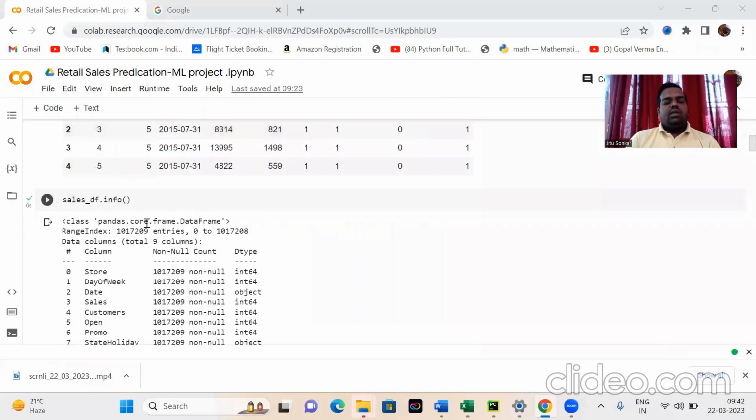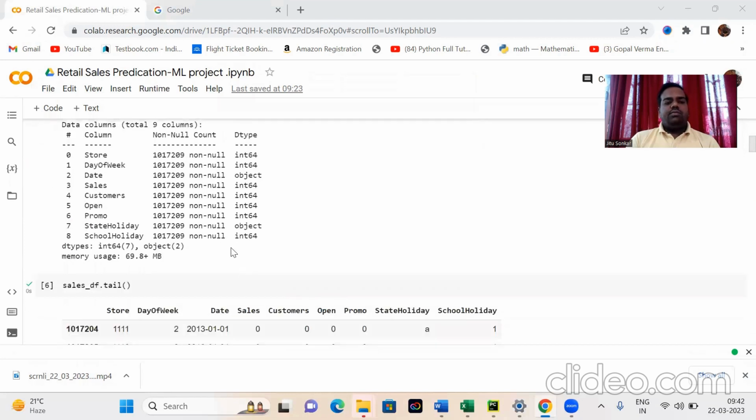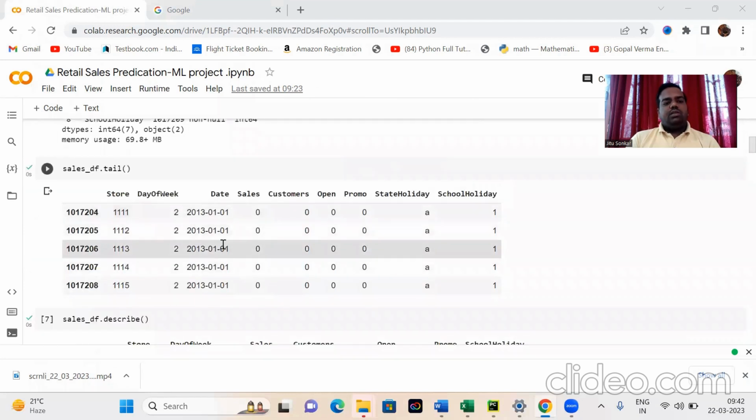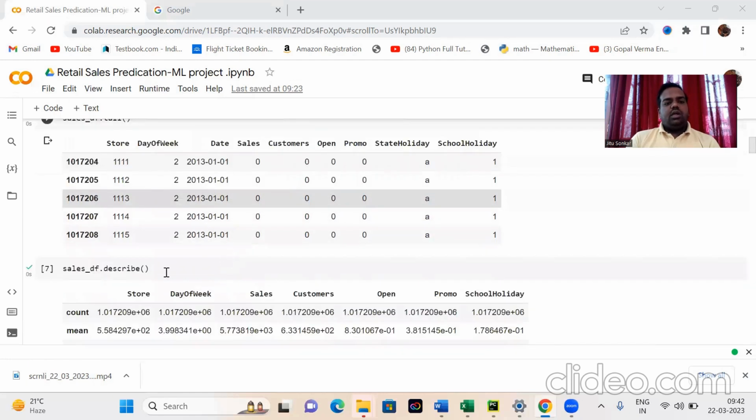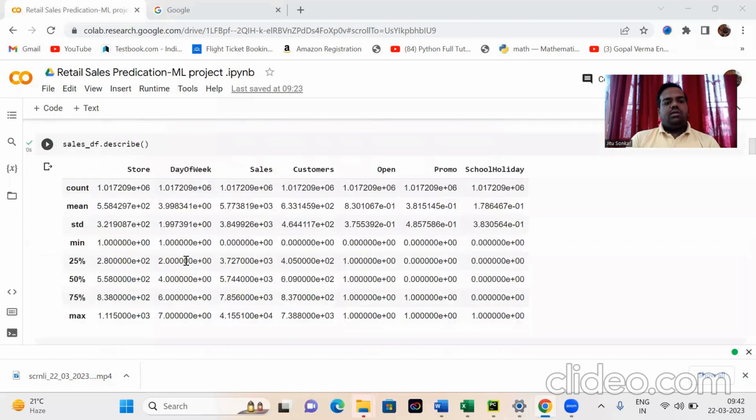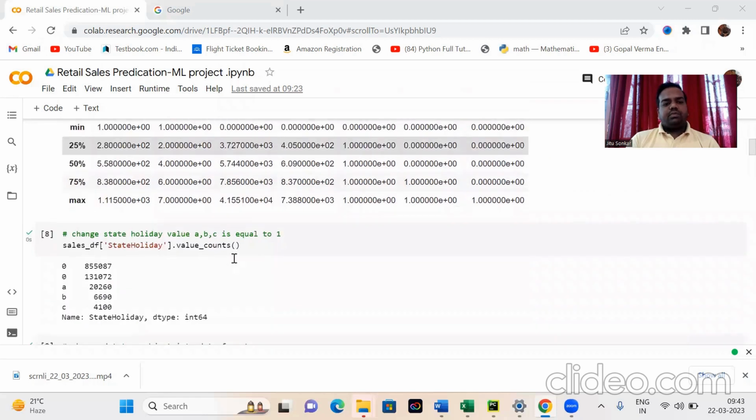Okay, and then we check the info. In sales_df there are 1,017,209 entries and 9 columns. We also check the tail, the last 5 rows. sales_df.describe gives different parameters like count, mean, standard deviation, 25%, 50%, 75%, and maximum.